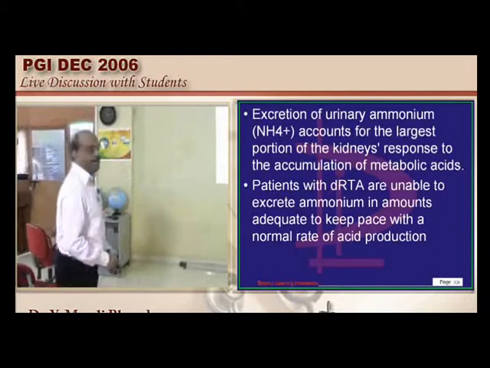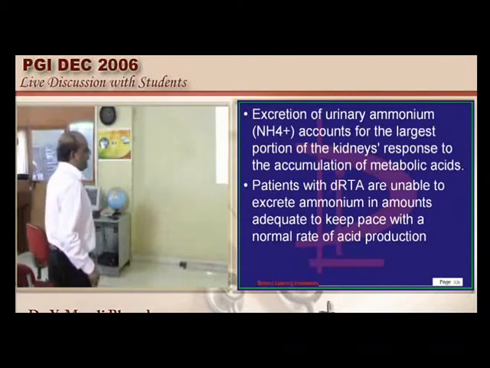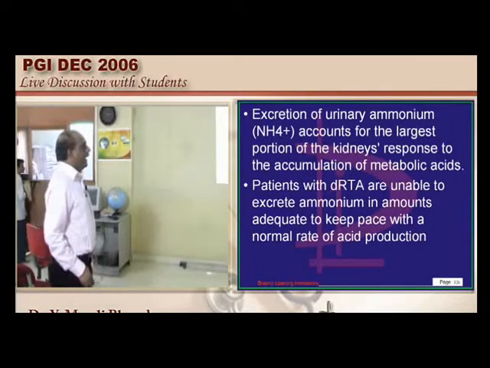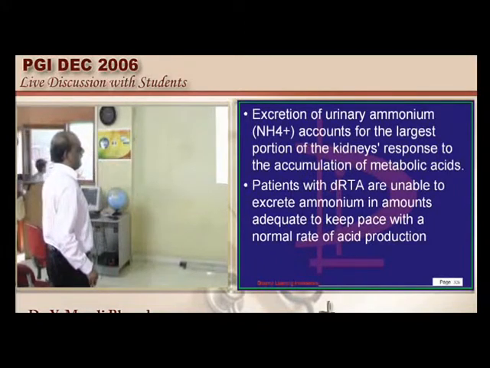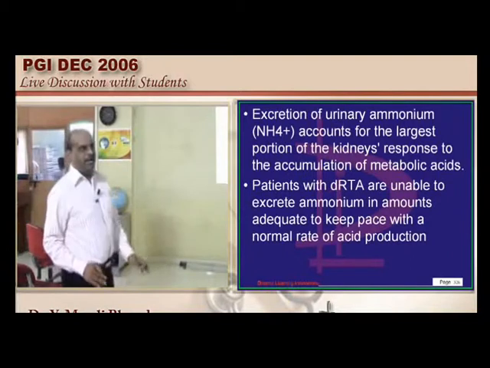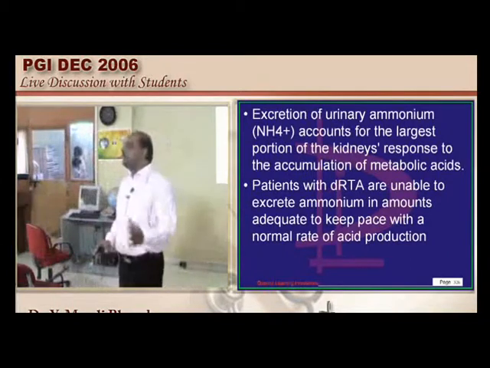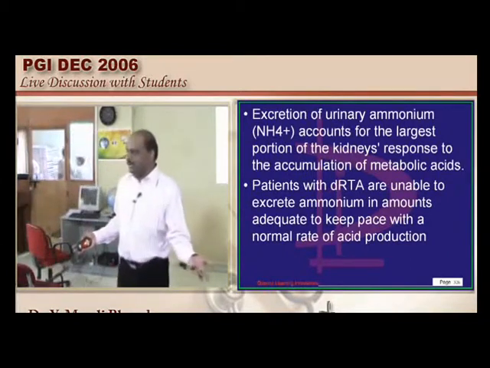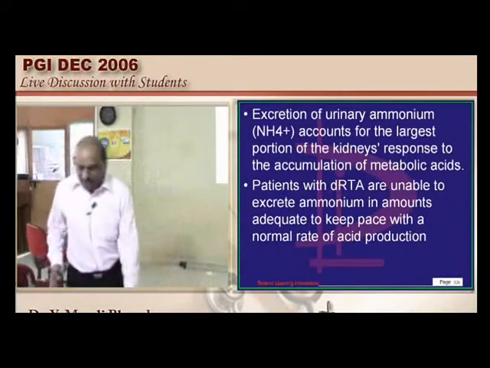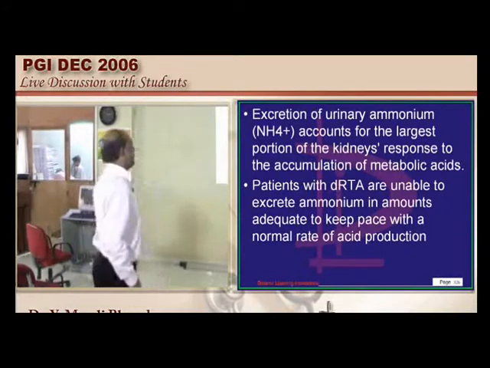Whereas if you take distal RTA, at any given point of time it is conservative. That means it will never lose bicarbonate, because the problem is not with losing bicarbonate, the problem is with the distal acidification process.